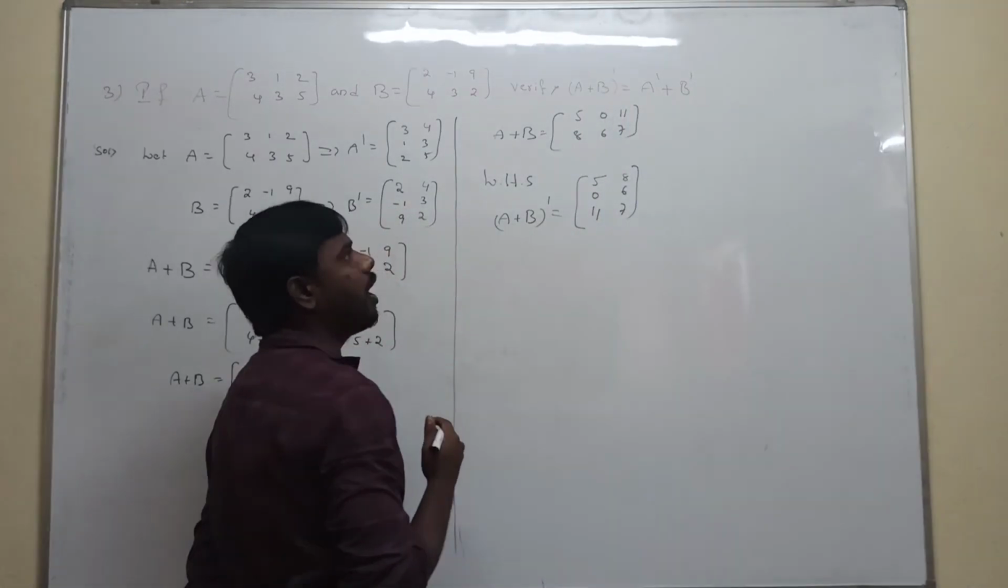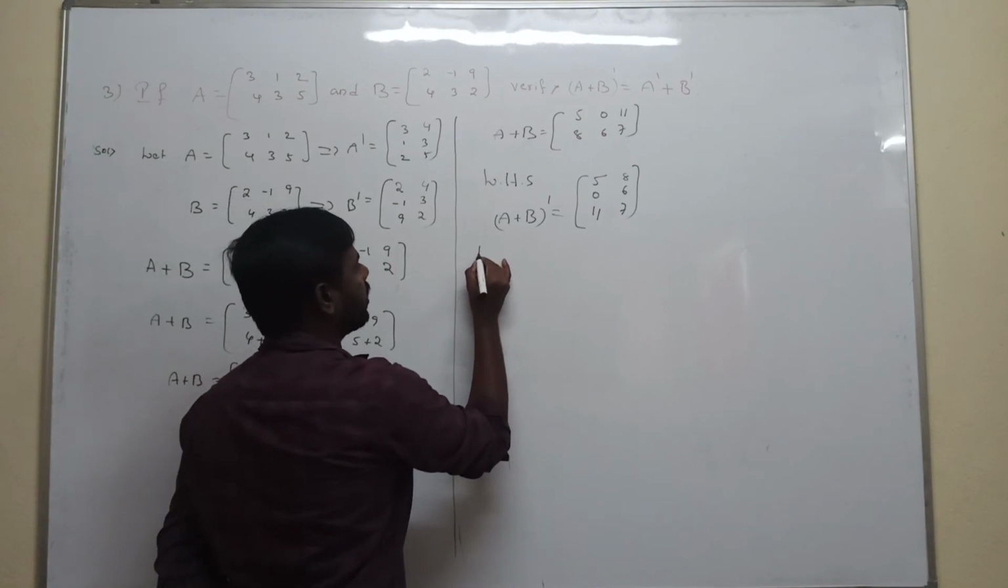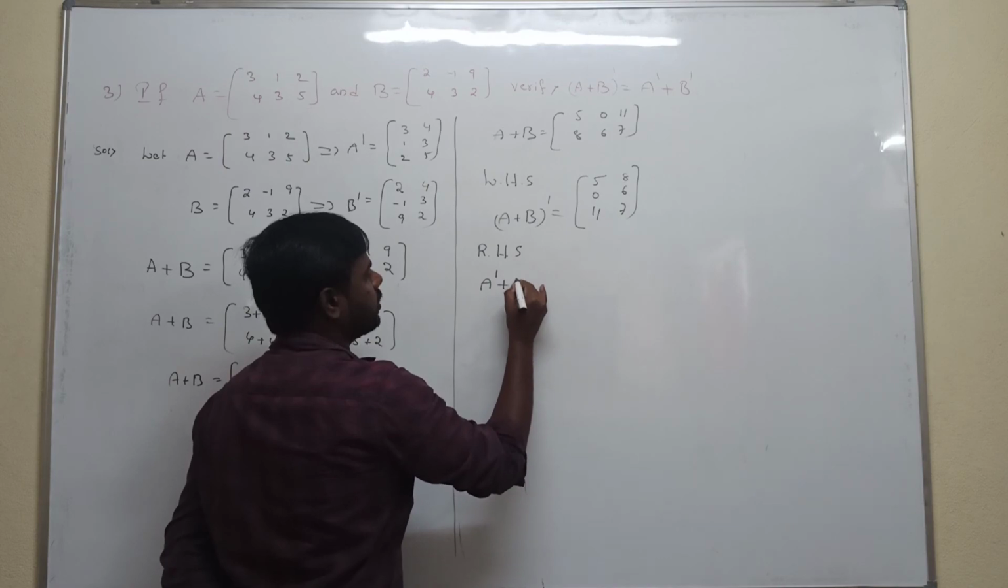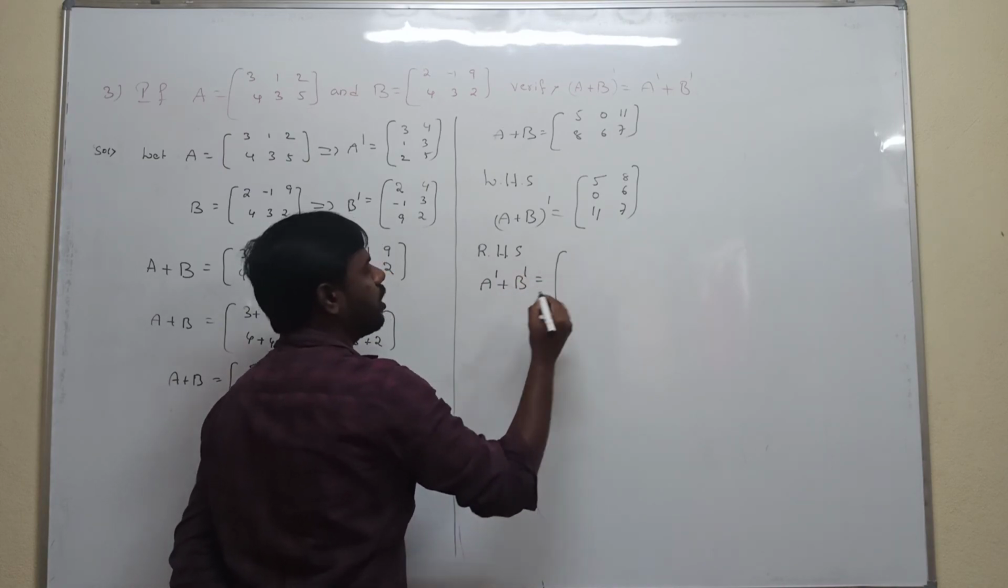Next, to calculate the RHS part. What is RHS? A transpose plus B transpose. So now substitute the transpose of the